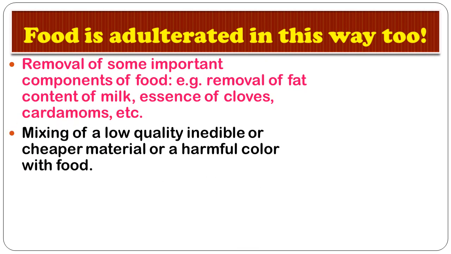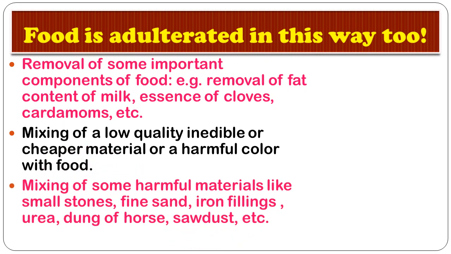And next is mixing of a low quality, inedible or cheaper material or a harmful color with the food. That means like we have seen in our previous slide, to give a very good color to red chili powder, sawdust is added and brick powder is added. These are very inferior in quality, cheaper in quality, so they make the substance very harmful.